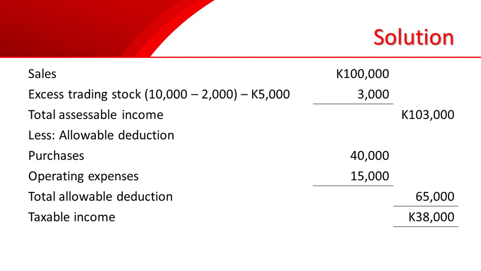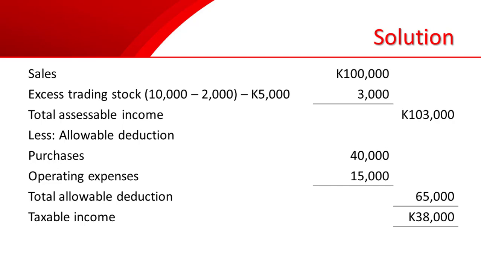So we have the sales, and then we have to determine the excess of trading stock. We have our opening stock of 5,000, and then closing stock of 10,000 less 2,000. Remember, we only have to consider the on-hand stock or inventory.